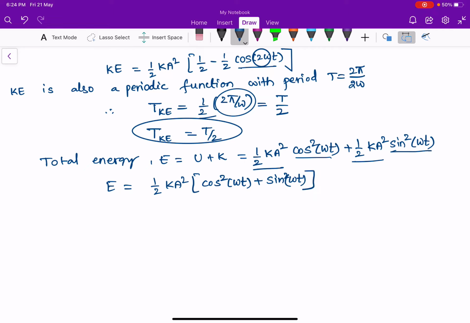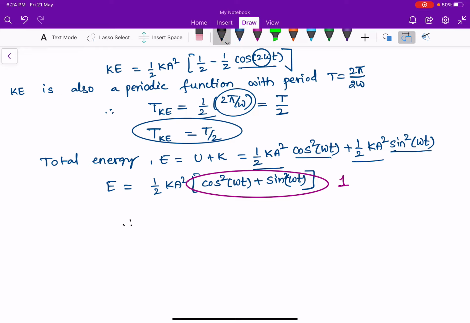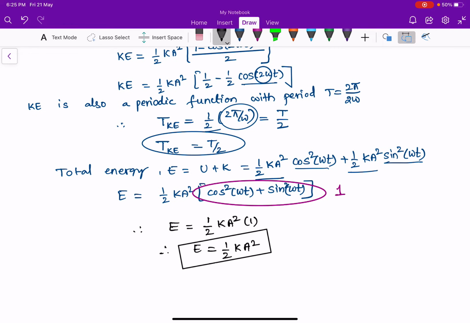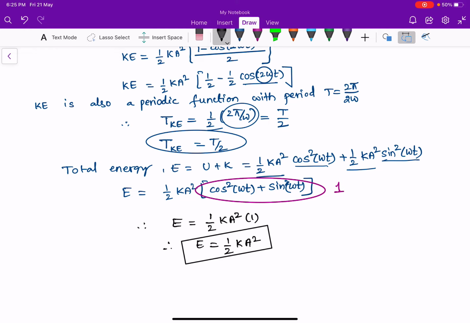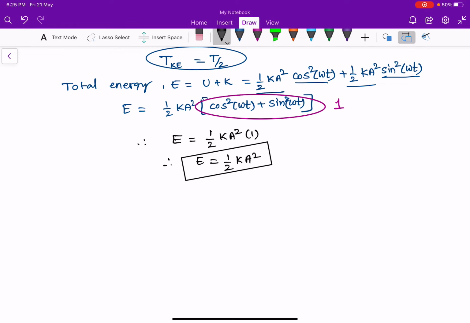We know that sin square omega t plus cos square omega t is nothing but 1. So this total value is nothing but 1. Therefore total energy E is equal to half k a square into 1. That is, total energy E is equal to half k a square. Half is constant, k is constant, a is also constant here. So the total mechanical energy of a simple harmonic oscillator is always constant.